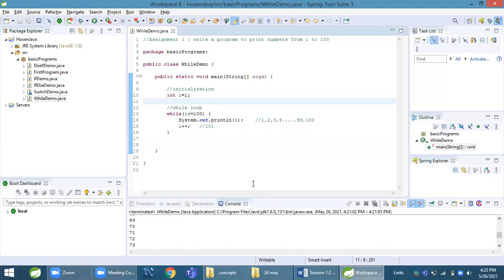For example, the first letter of their first name, first letter of their middle name, and first letter of their last name. After that, the month in which they are registering, the year, and then a serial number. In this way, a number will be generated. So this is some sequence.